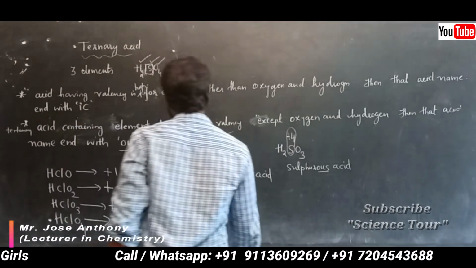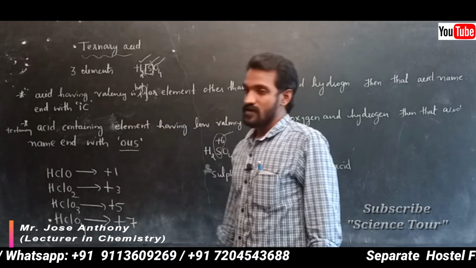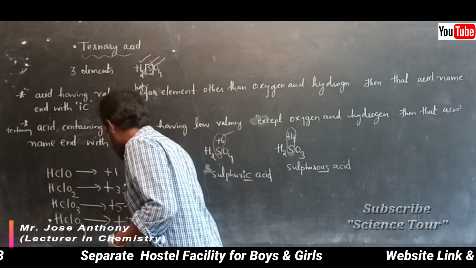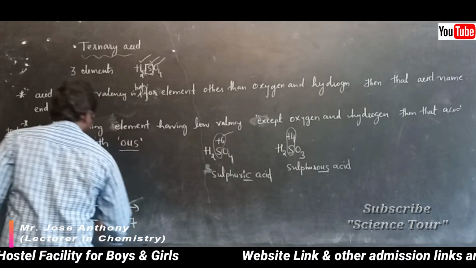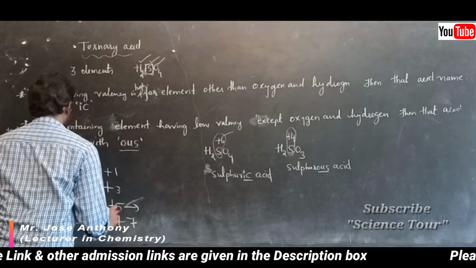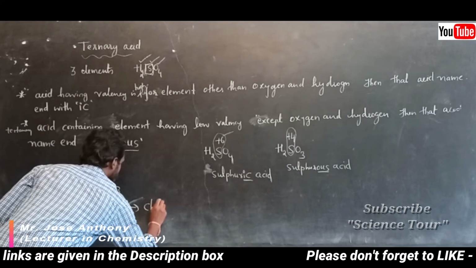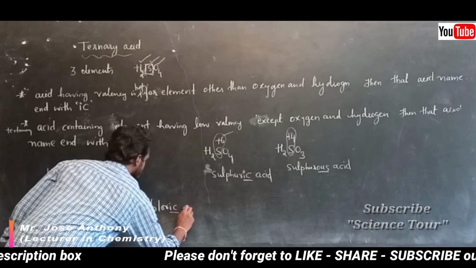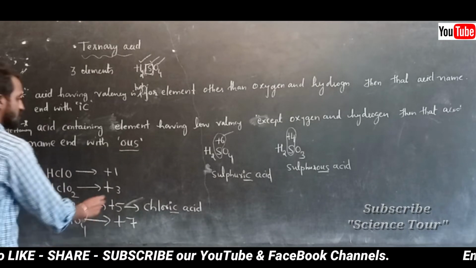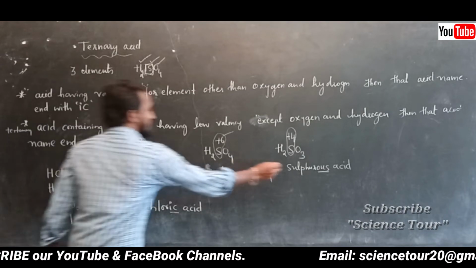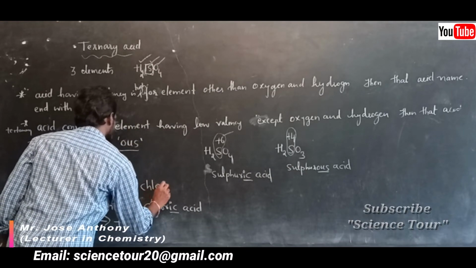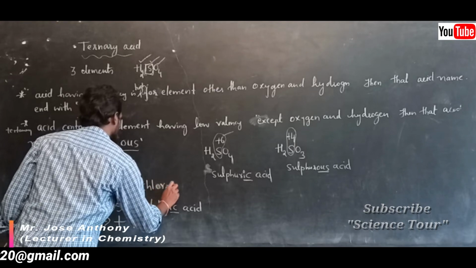So, according to our rule, how to name this one, that is important. Here this +5 is high valency, so I can name this as chloric acid. This I will name chloric acid. The name ends with ic. Okay. Look at this. And here valency is less, so the name should end with us. This is actually chlorous acid.